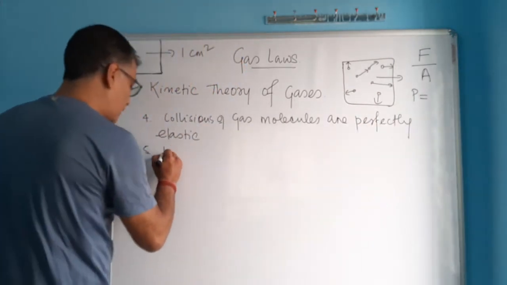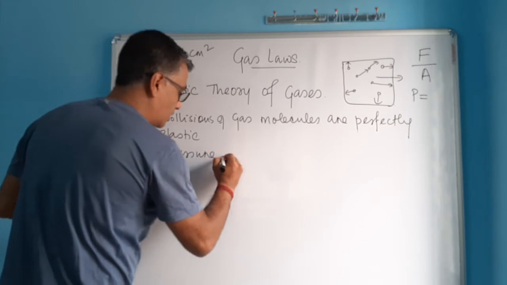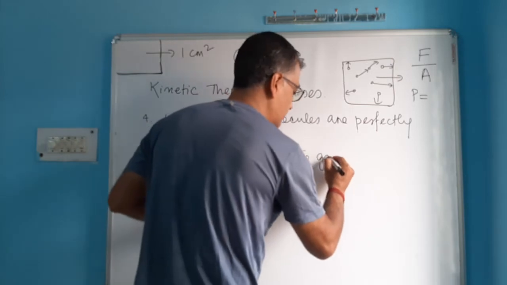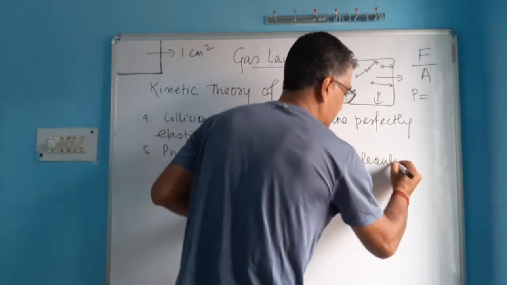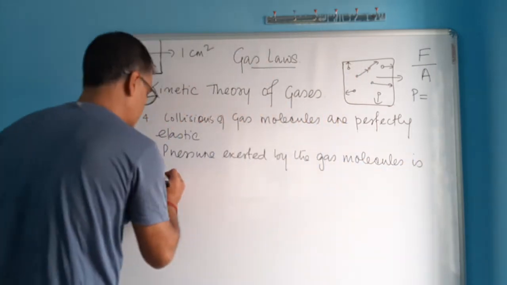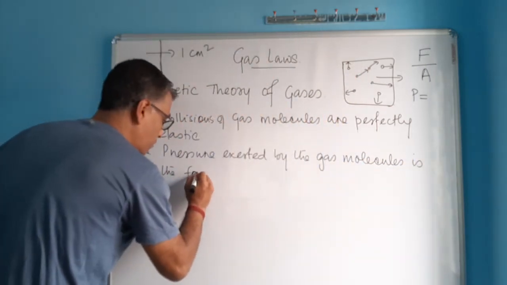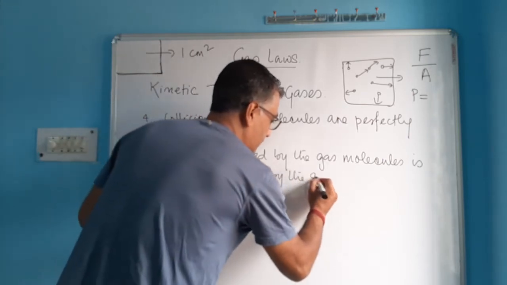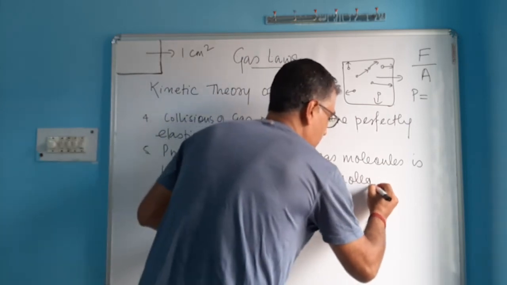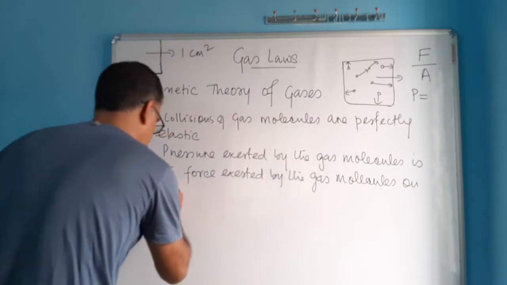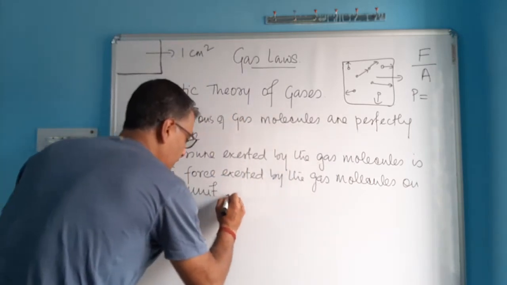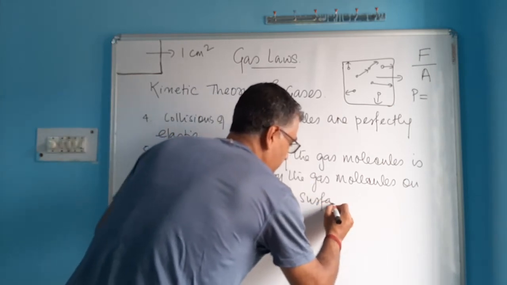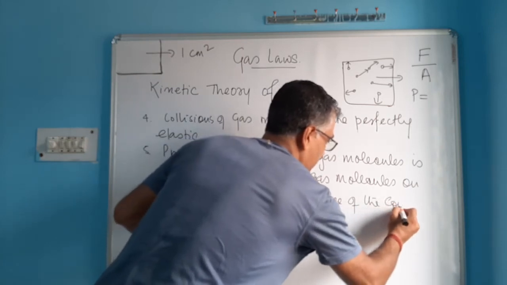Okay, so pressure exerted by the gas molecules is the force exerted by the gas molecules on the unit area of the surface of the container.